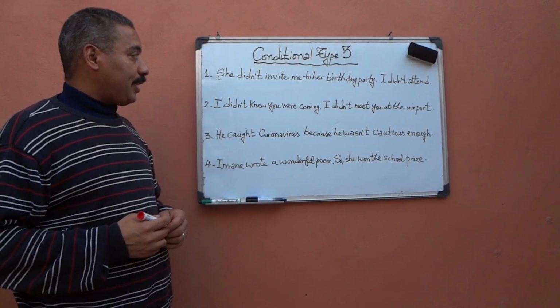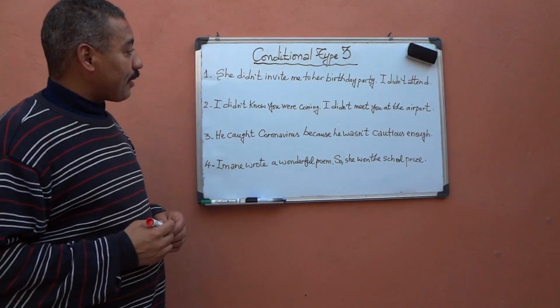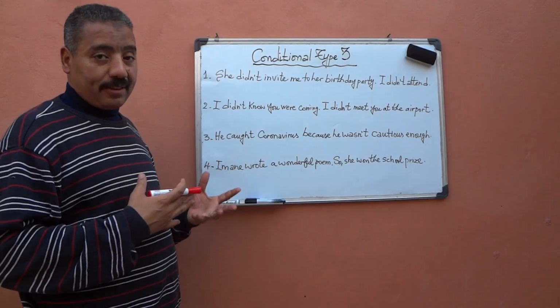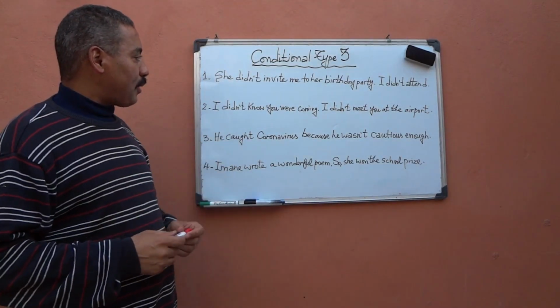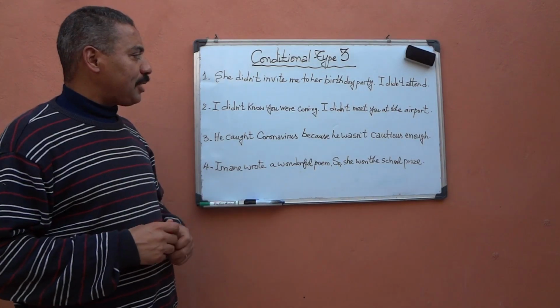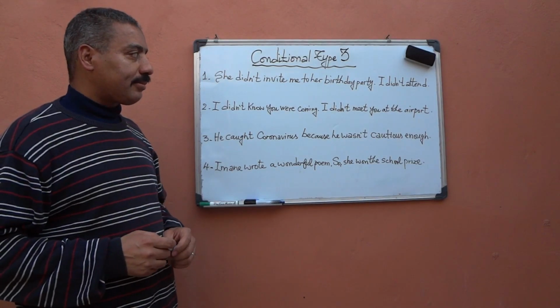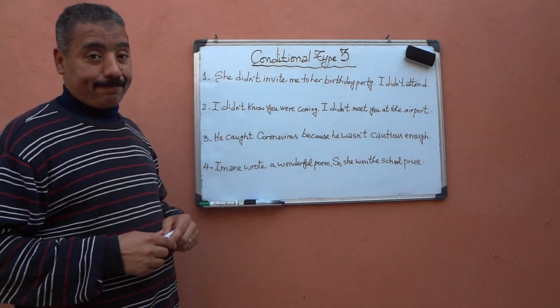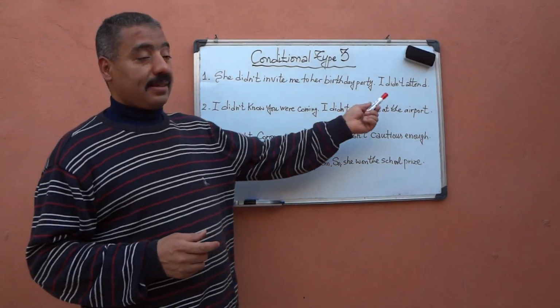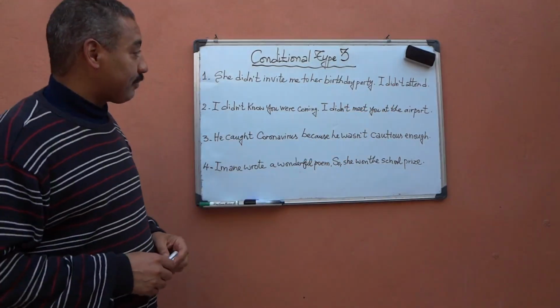Try to see how we can convert these sentences into conditional type 3. Let's start with the first one. She didn't invite me to her birthday party. I didn't attend. Of course, this is the cause, and this is the effect.